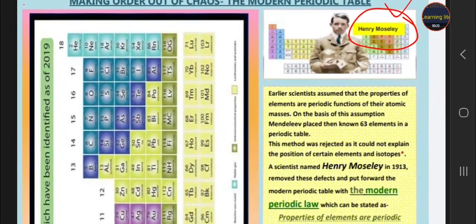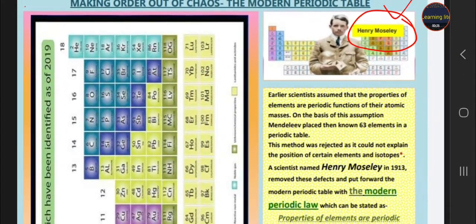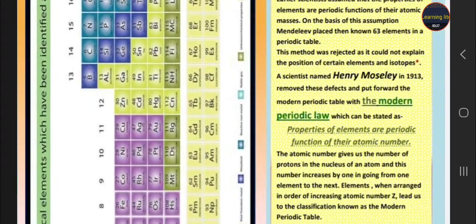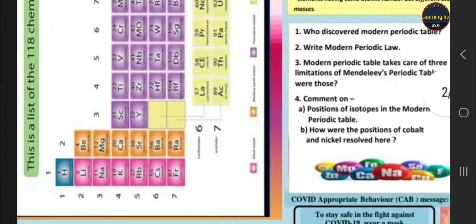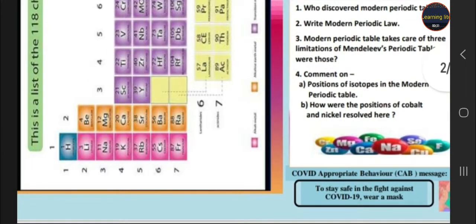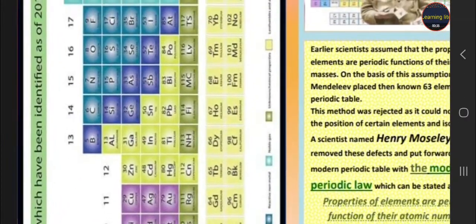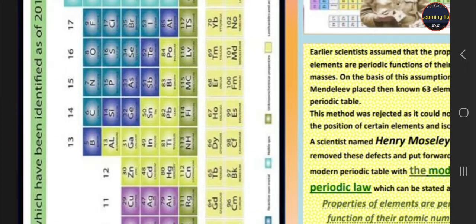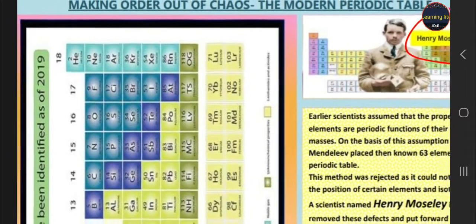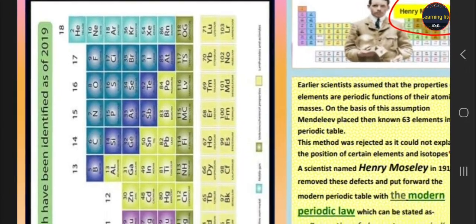On the left hand side you can see the modern periodic table. In this table you can observe that in the starting all metals are arranged, and in the blue color all are the semi metals like metalloids, and in the sky blue color all the non metals are here in the table, student.